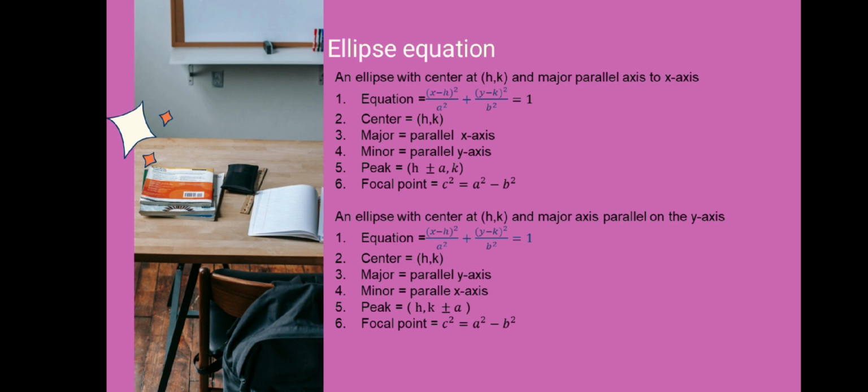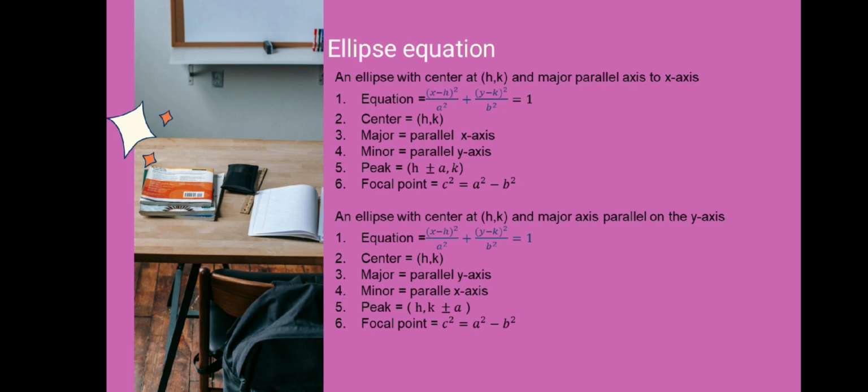Okay, the next material is an ellipse with center at (h, k) and major axis parallel to the x-axis. The first is equation: (x − h)²/a² + (y − k)²/b² = 1.